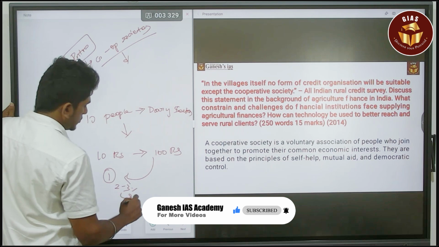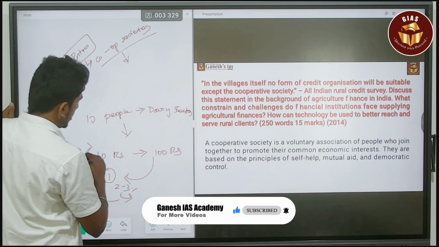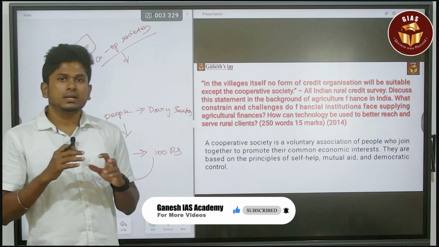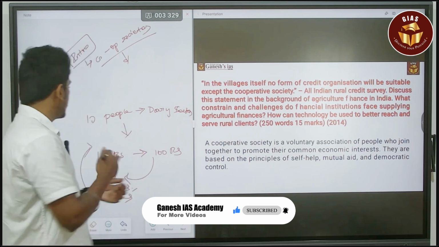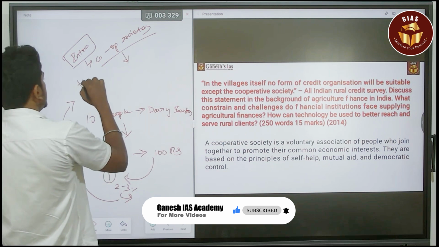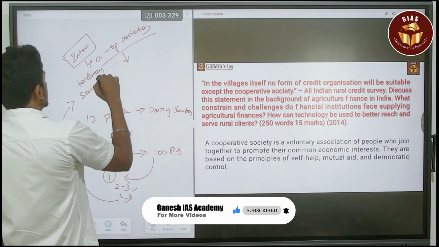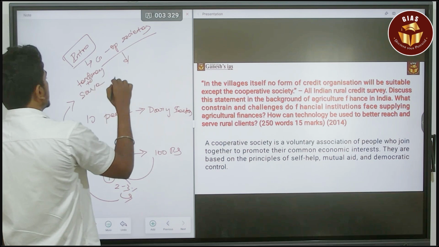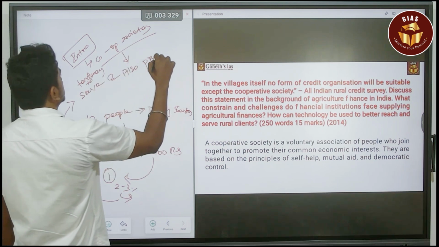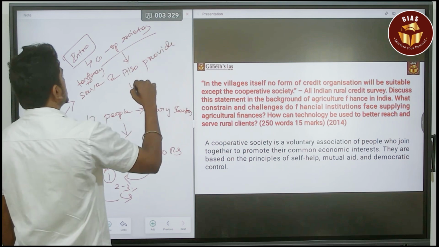That interest will be shared among all the 9 people. By the way, it increases financial literacy and the tendency to save, and also provides loan facilities.